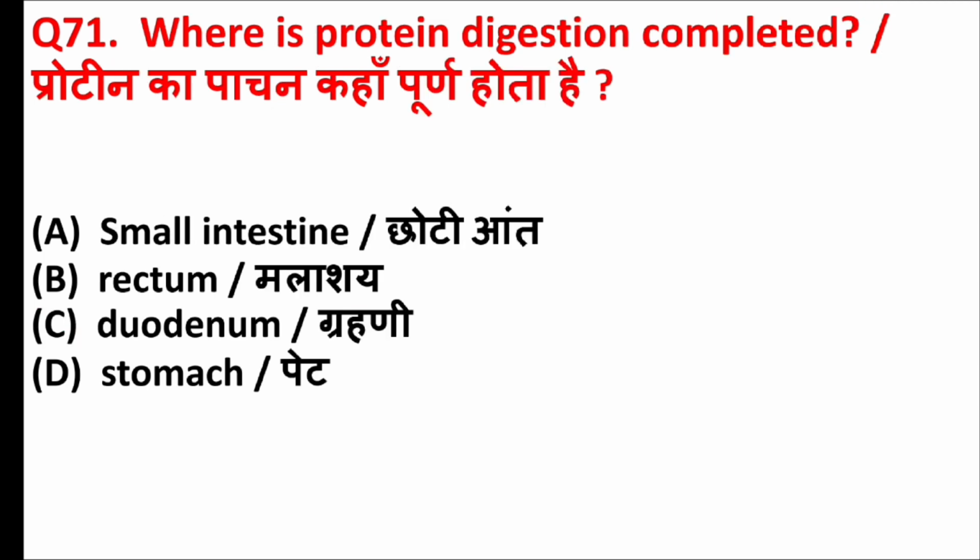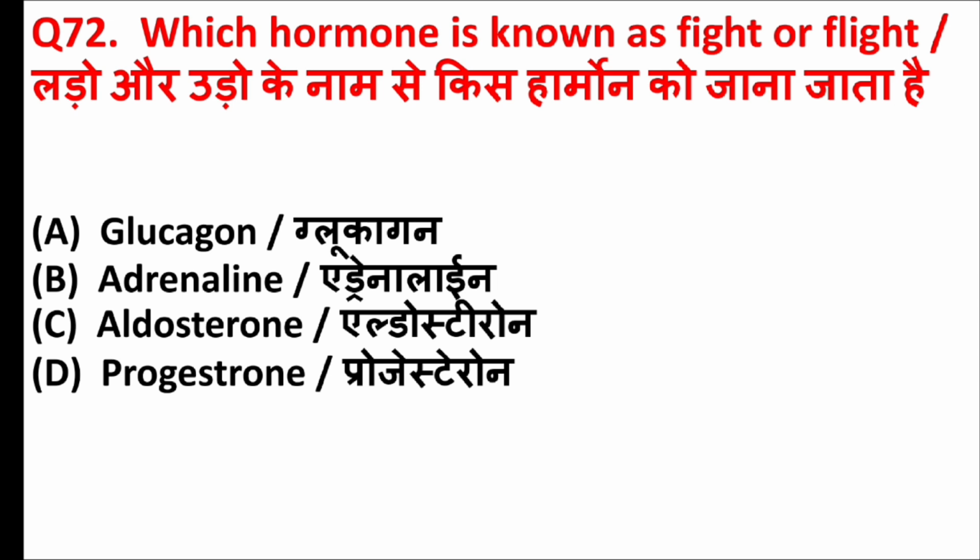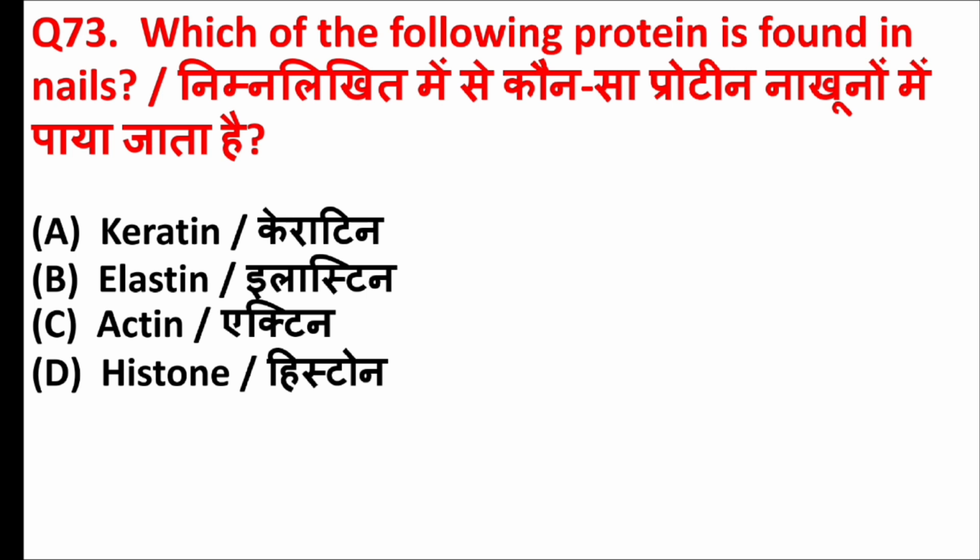Where is protein digestion completed? Answer is option A, small intestine. Which hormone is known as fight or flight? Answer is option B, adrenaline. Which of the following proteins is found in nails? Answer is option A, keratin.